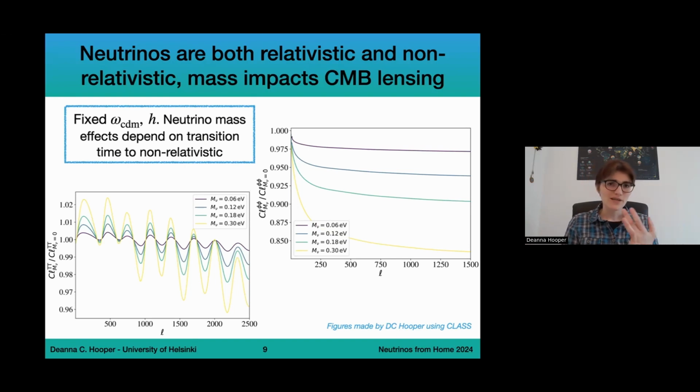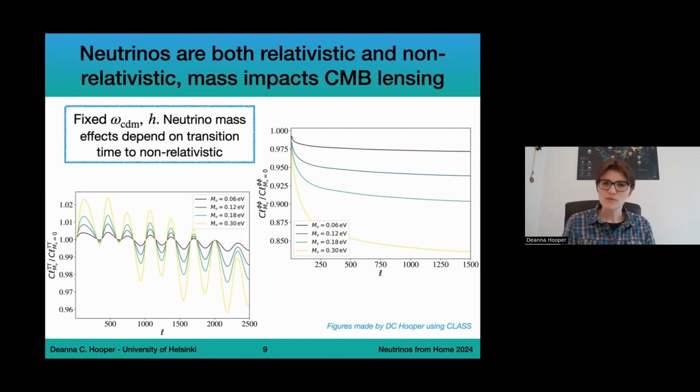Once again, here I have fixed omega CDM and H. This does mean that I'm shifting the redshift of equality, and this could be reabsorbed in a shift of parameters like I showed before. However, this is going to change slightly depending on the masses of neutrinos, because if neutrinos are still relativistic at the time of decoupling, you have to take into account the redshift of equality between matter and radiation. Otherwise, you have to take into account the redshift of equality between matter and dark energy. So you could also reabsorb the background effects, but here I'm showing both background effects and perturbation effects together.